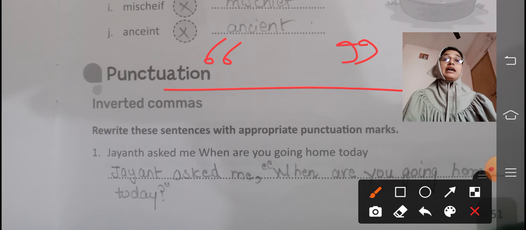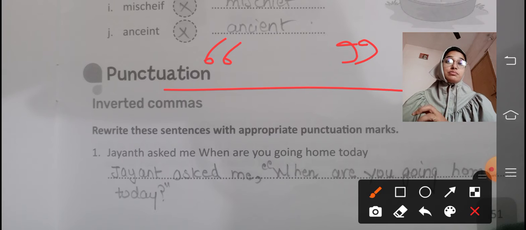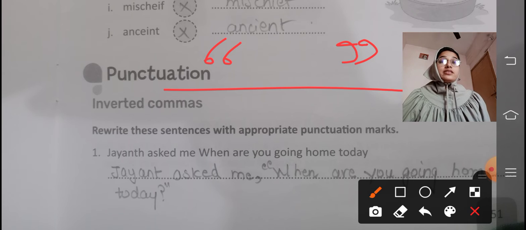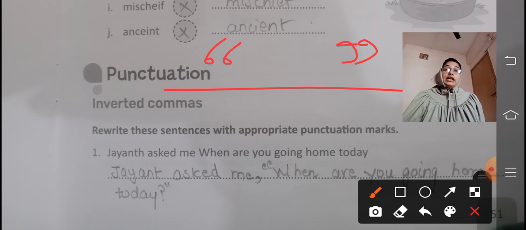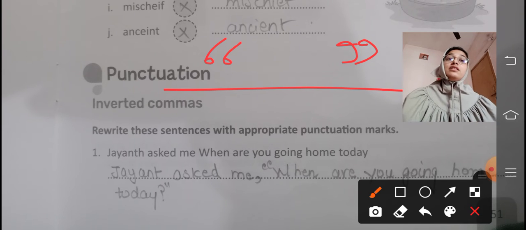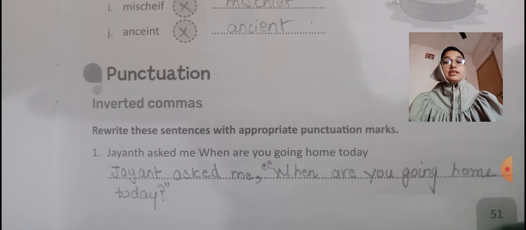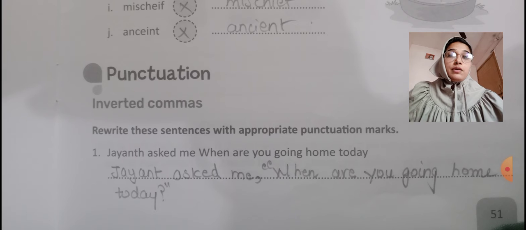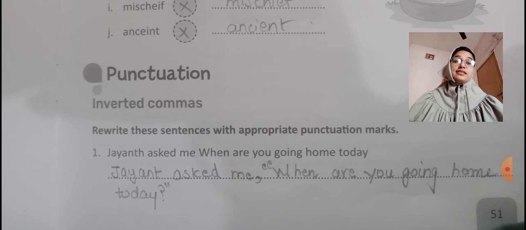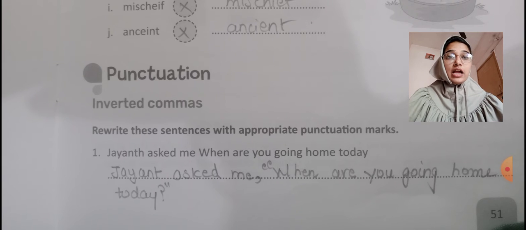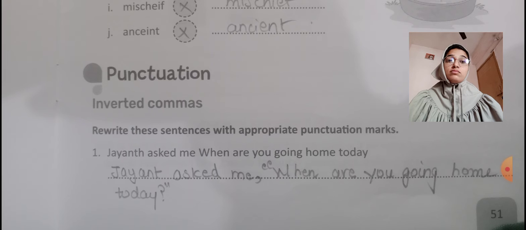These inverted commas are used when a particular person says something. That statement is put in the inverted commas. Whatever speech is delivered by the first person, at that time we use inverted commas. Okay, will you understand the use of these punctuation marks with the help of this exercise given to you? See, what does the exercise say? Rewrite these sentences with appropriate punctuation marks. Question 1 is Jayant asked me, when are you going home today?